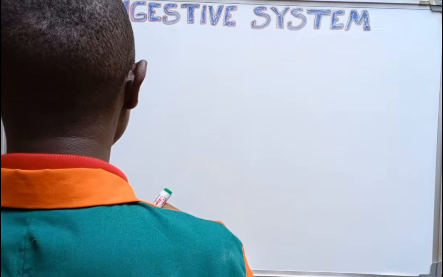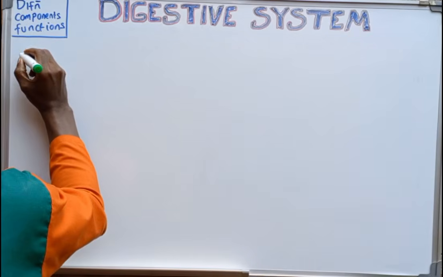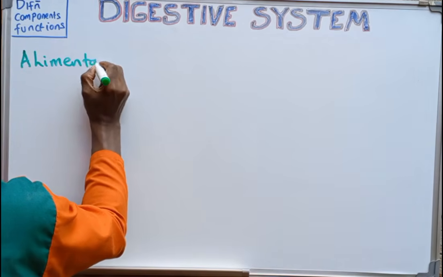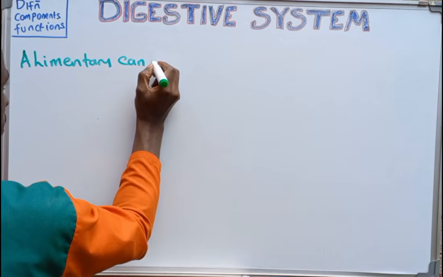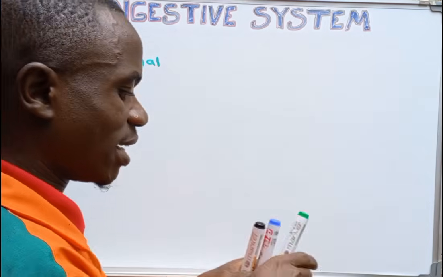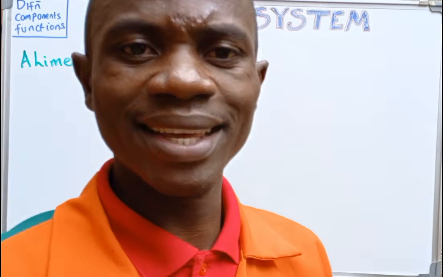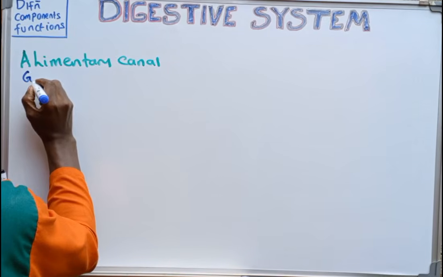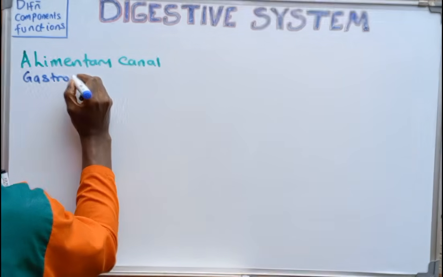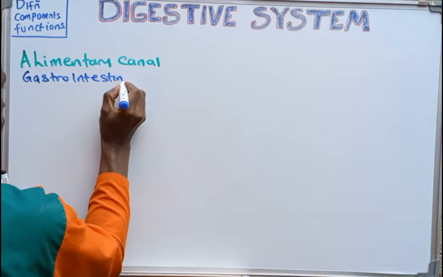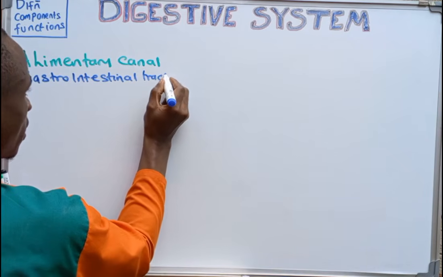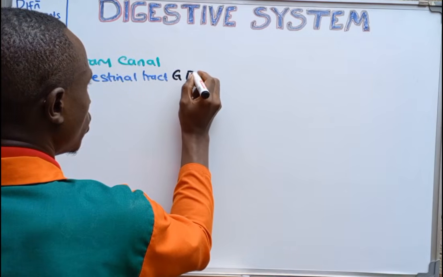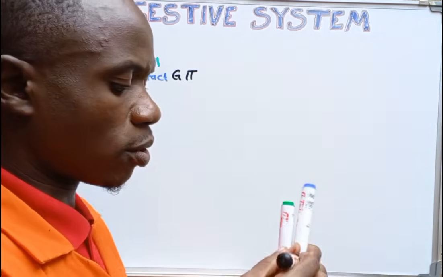The first component of the digestive system is what we call the alimentary canal. You may find some other people calling it the gastrointestinal tract, which very many people call the GIT.